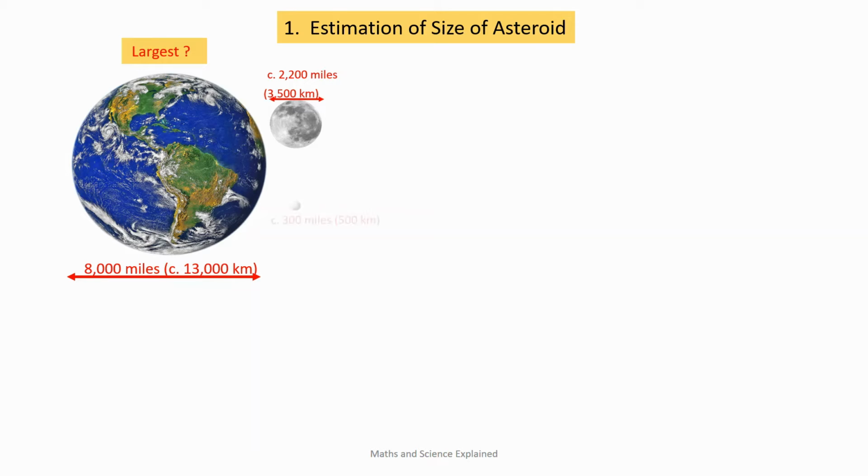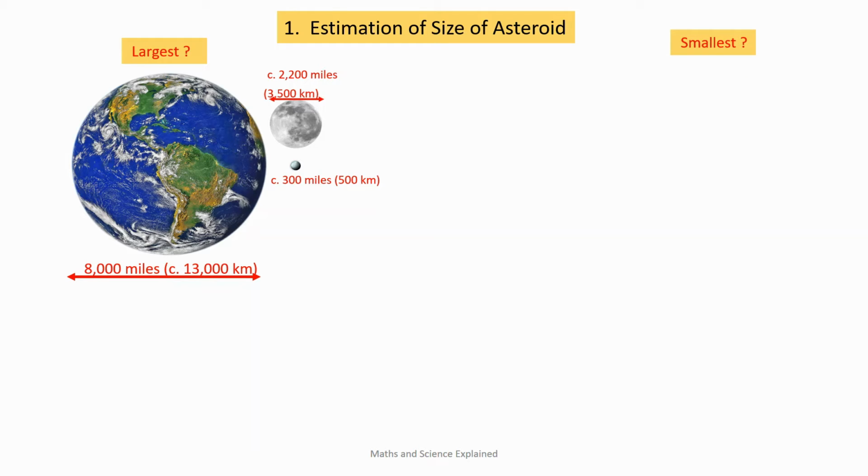So let's look at something smaller, say an object that is about 7 times smaller than the Moon, at 300 miles or 500 kilometers across. This appears to be a better plausible upper limit for the size of the asteroid, so we will stick with this. Now, how small might the asteroid have been?